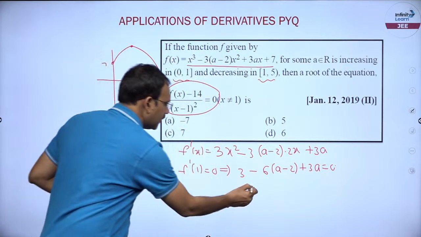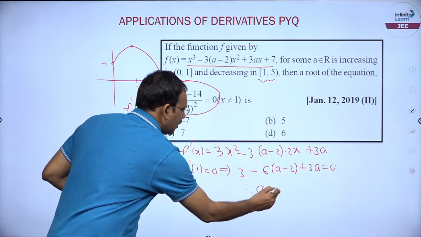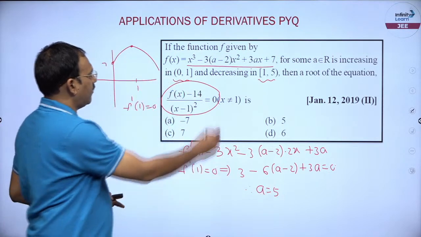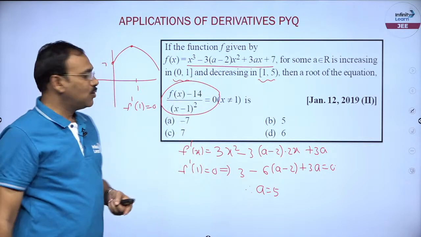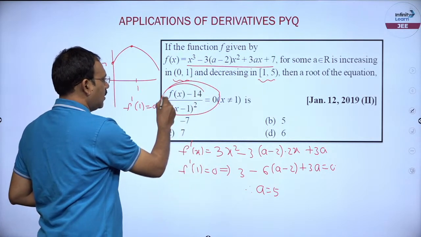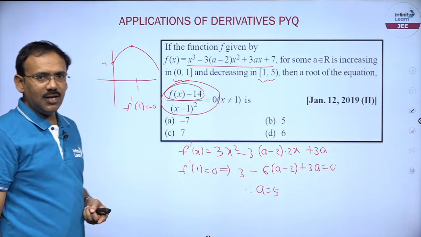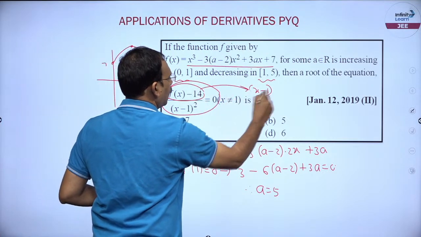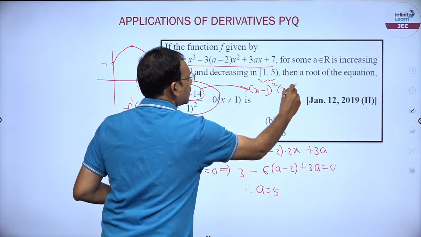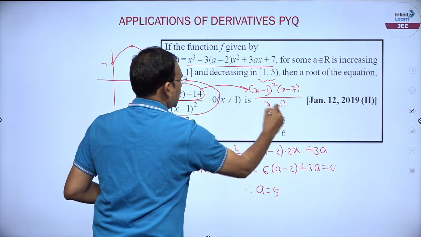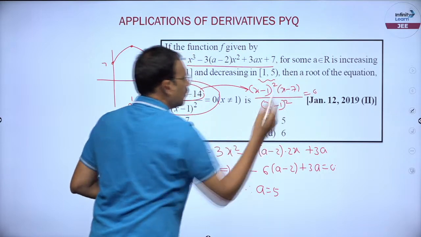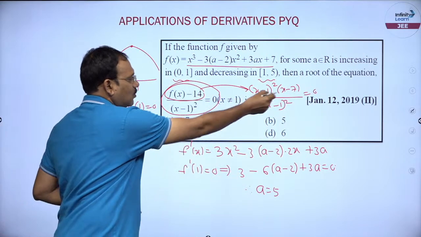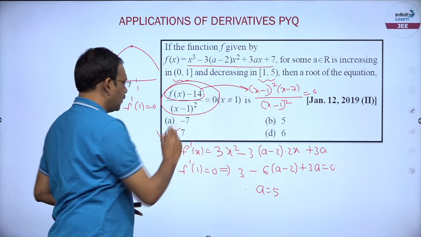So finally from this you will get a value as 5. Once a is 5, if you substitute a, you can find this function f of x minus 14 as x minus 1 whole square into x minus 7, equal to 0. So friends, the other root of this is going to be x is equal to 7.